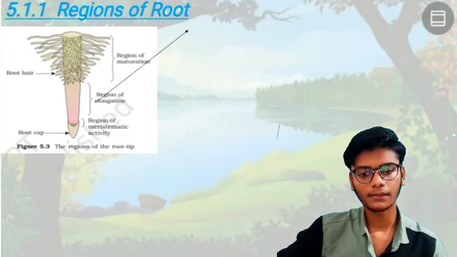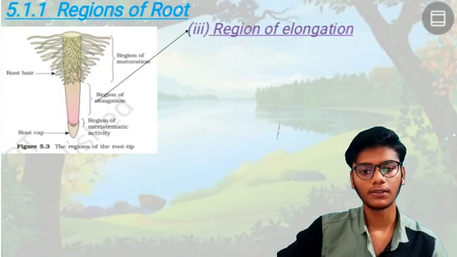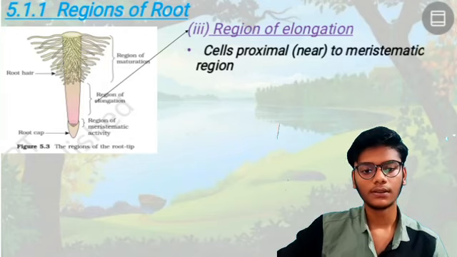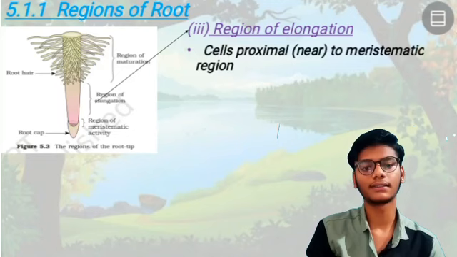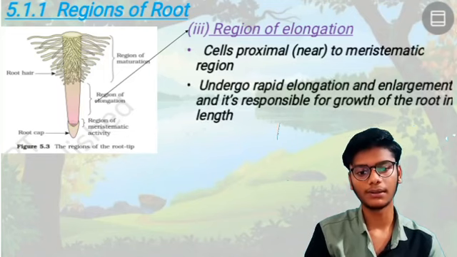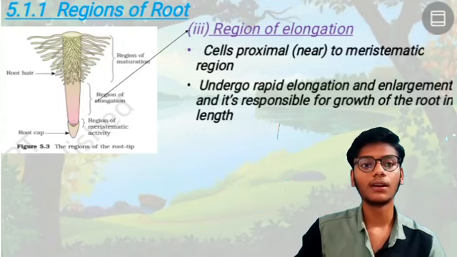And above the region of meristematic activity, we can see the region of elongation. The cells are proximal to the meristematic region; proximal means nearer. The diagram explains everything, so remember the diagram.